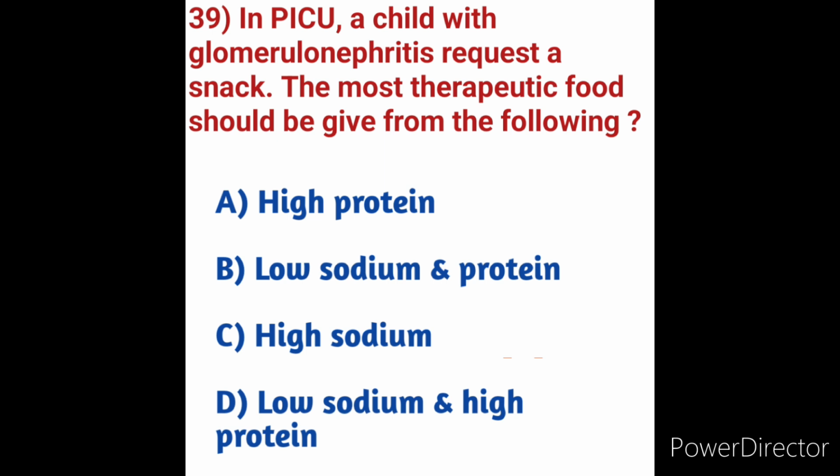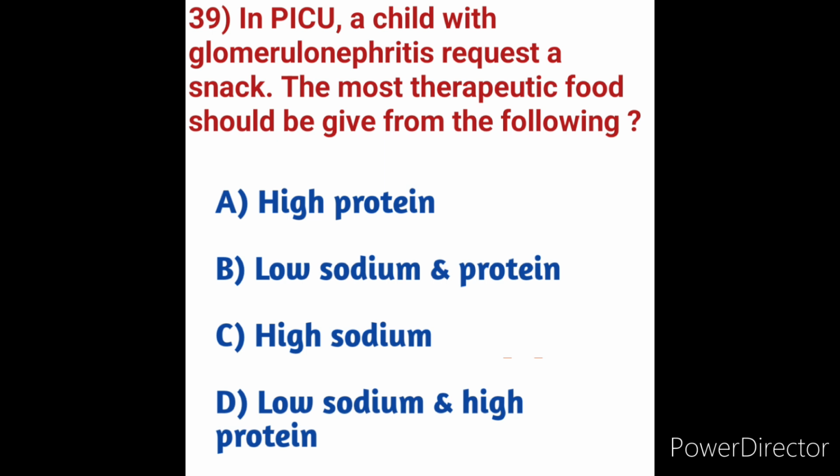Not only in children, at any age, if they have kidney problems we will definitely restrict the fluids and salt. Here we have low sodium in option B and option D, but here eat a healthy diet with less protein, potassium, phosphorus and salt.